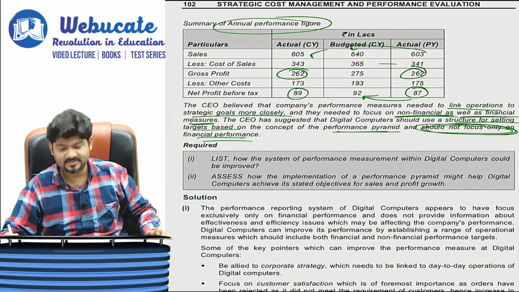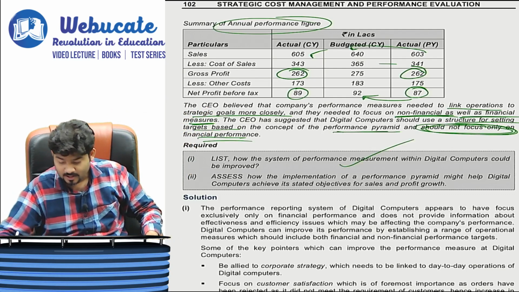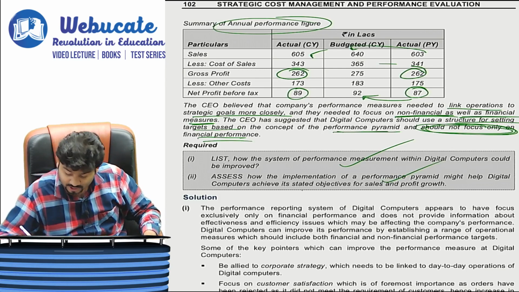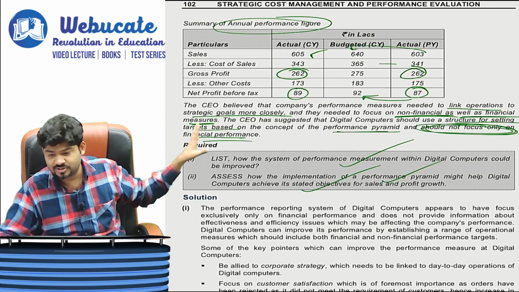Exactly my point. List how the system of performance measurement at Digital Computers could be improved. Assess how implementation of the performance pyramid might help Digital Computers to achieve its stated objectives for sales and profit growth.